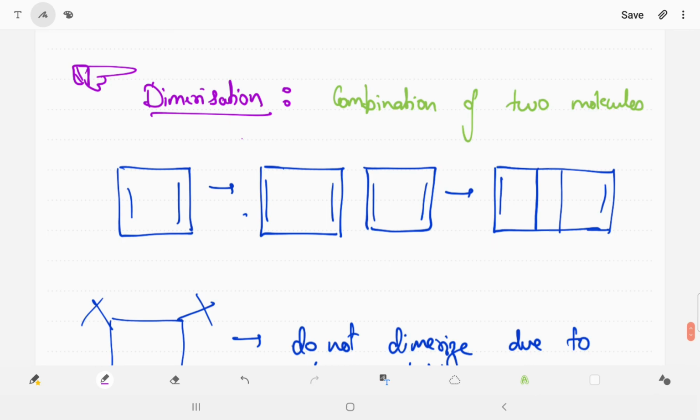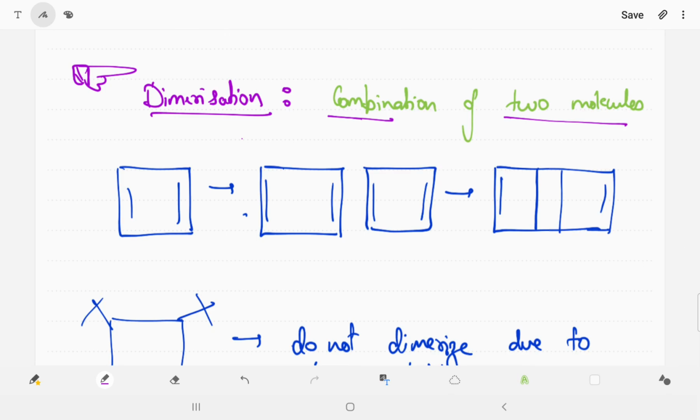Now the next case is dimerization. In this there is an exception case of anti-aromatic compounds. Dimerization is nothing but the combination of two molecules.